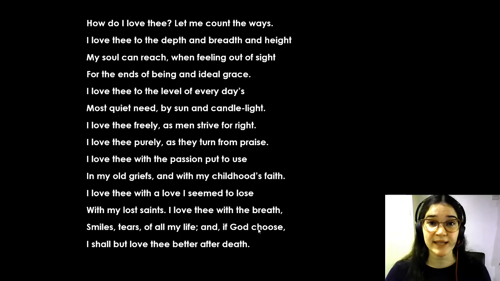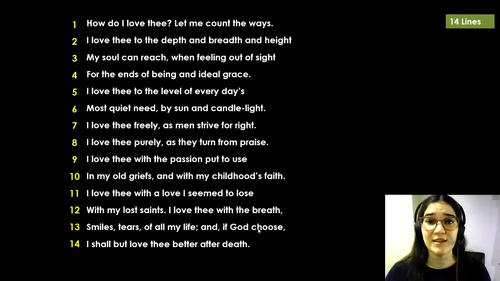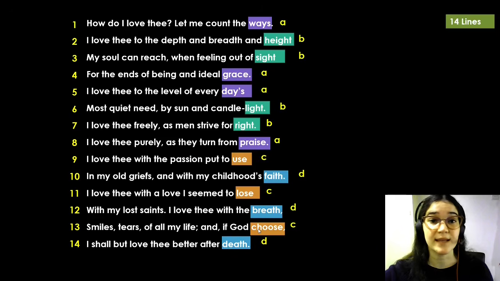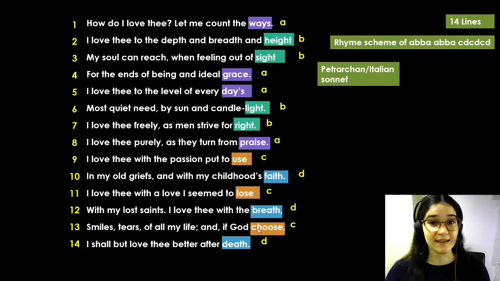Let's jump straight into the structure and form of the poem. This poem has 14 lines, which is a typical characteristic of a sonnet. But we need to look at the rhyme scheme to determine what type of sonnet this is. In this case, we can see that the rhyme scheme is A B B A, A B B A, C D C D C D. This means that the type of sonnet we are looking at is an Italian sonnet.